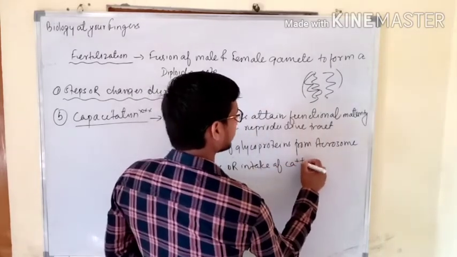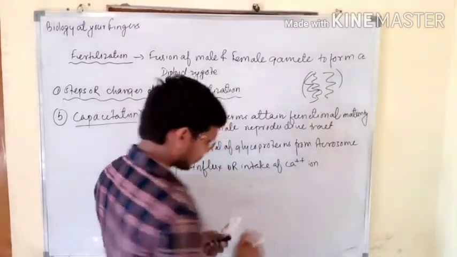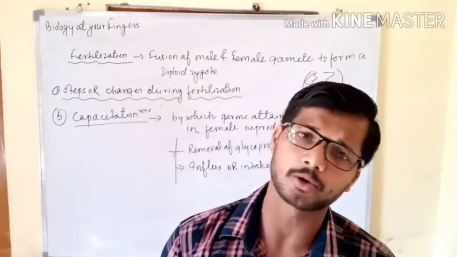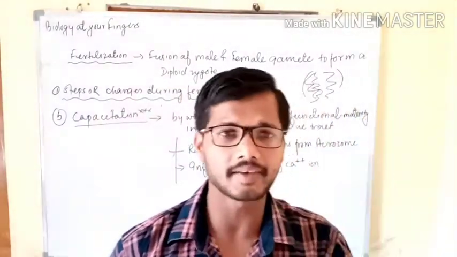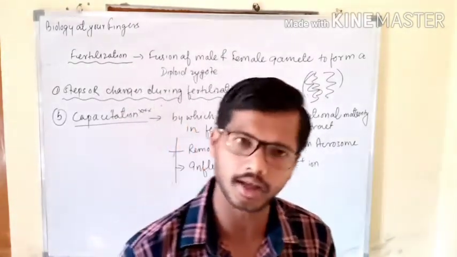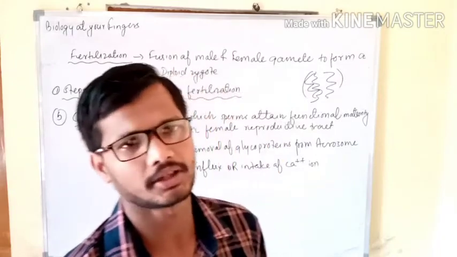And the second thing is the influx, or intake, of calcium ions. So there are two things. The first is removal of the glycoproteins from the acrosome, and the second is influx of calcium ions, and both help the sperm attain functional maturity.